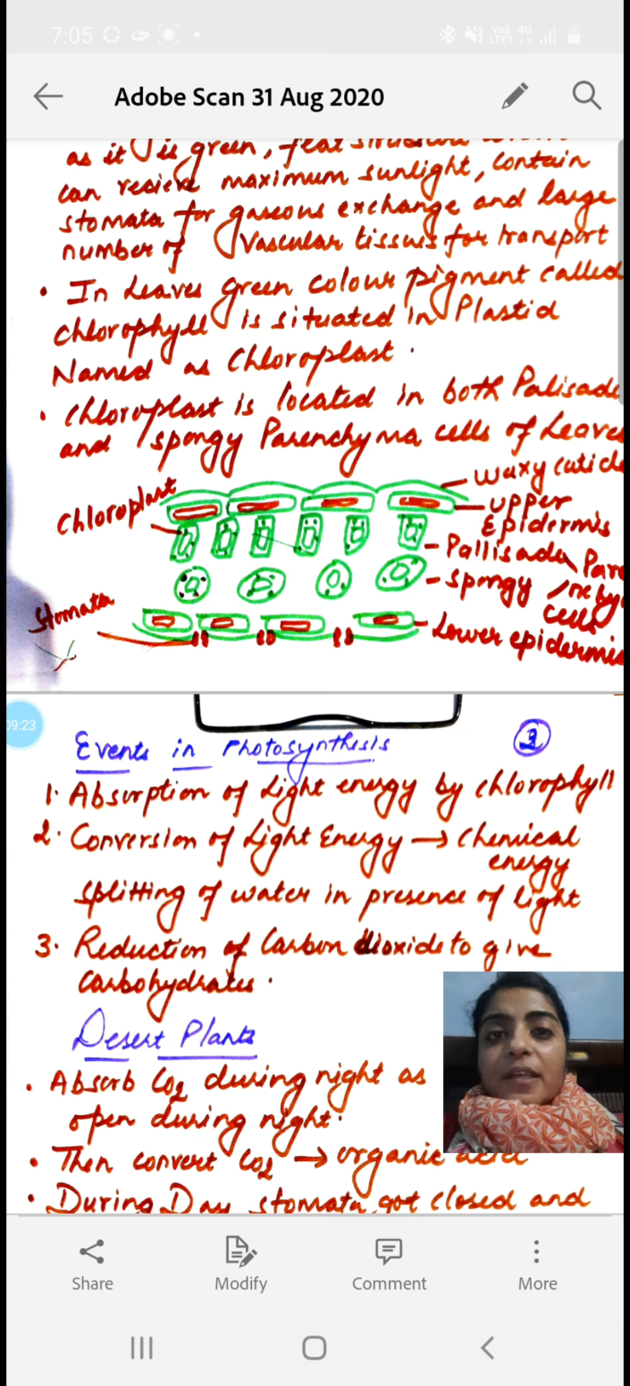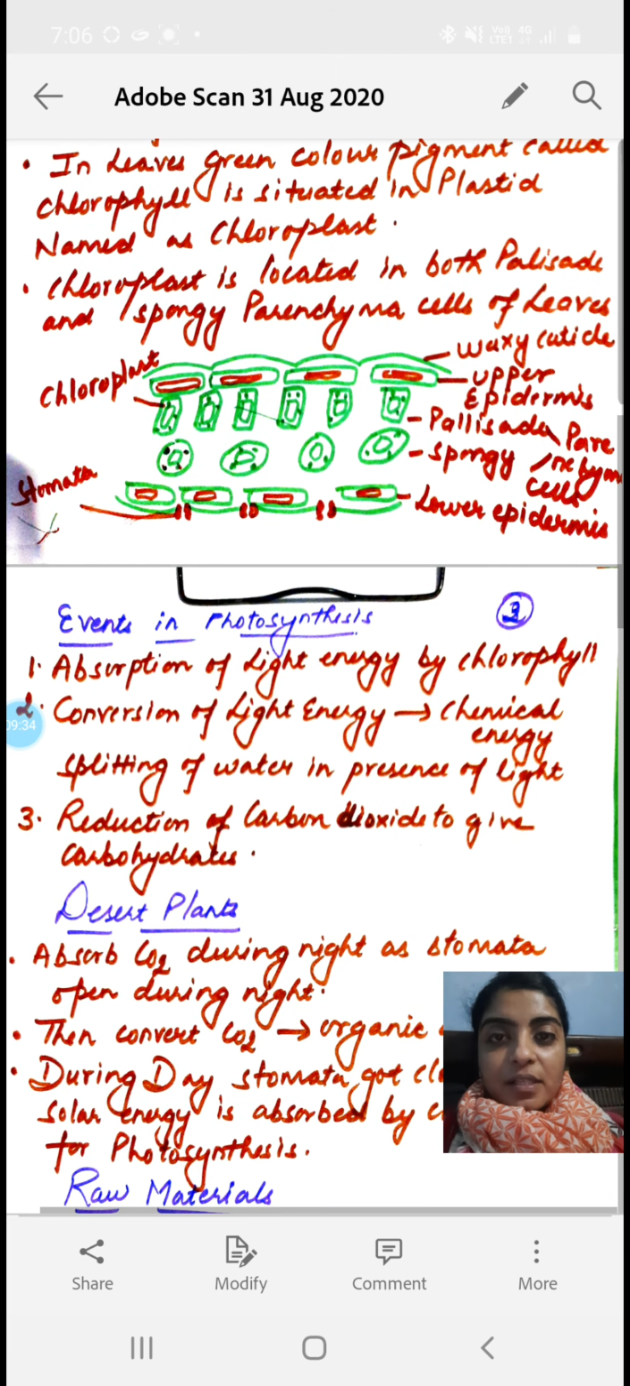So in leaves, as we have discussed, we have the green color pigment called chlorophyll, which is situated in the specialized plastids named chloroplasts. These chloroplasts are located in two types of parenchyma cells present in the leaves. These parenchyma cells are divided into two forms, the spongy parenchyma and the palisade parenchyma. Here I have represented one diagram of the leaf.